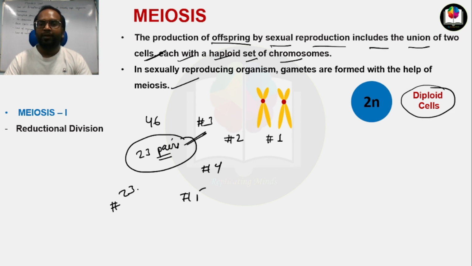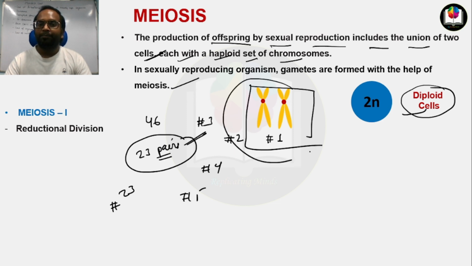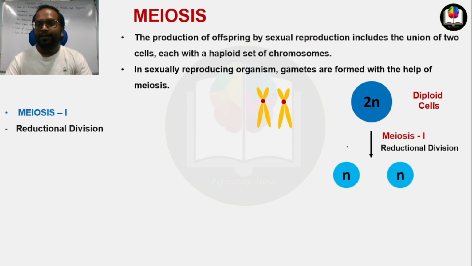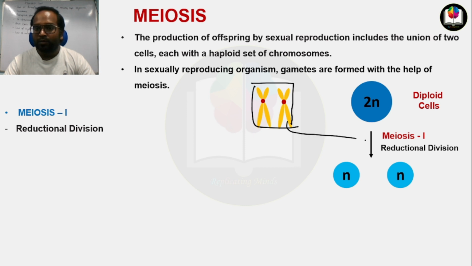So there are 23 pairs of chromosomes in each diploid cell, but to understand in a better way, we should take only one pair, and we will see how the chromosomes in this pair will be divided in meiosis. Now during meiosis 1, this diploid cell divides into two daughter cells, and each daughter cell will contain a half set of chromosomes. So from this homologous pair, one chromosome will enter one daughter cell, and one chromosome will enter the other daughter cell.